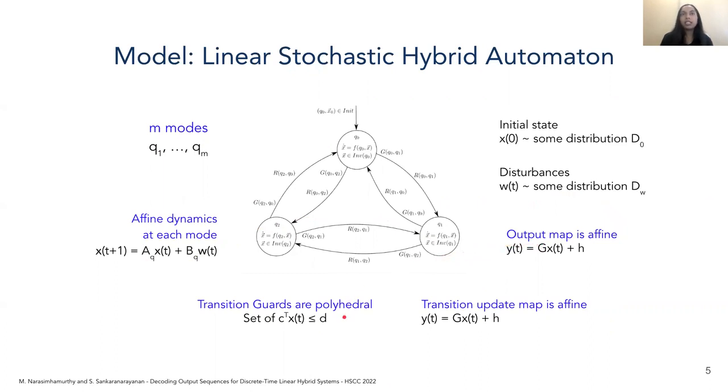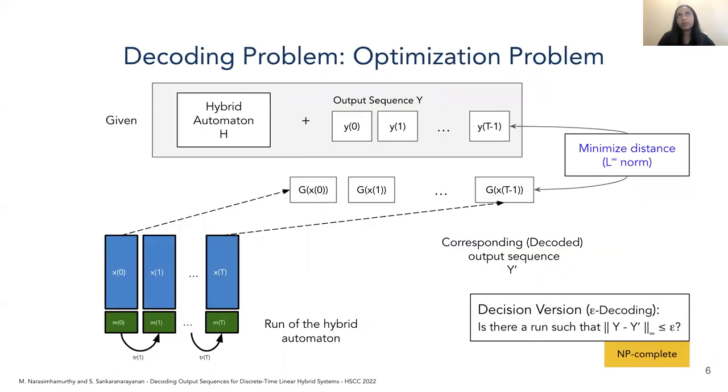The guard sets on the transitions between the different modes are assumed to be polyhedral, and the updates on the transitions are affine as well. We assume that the initial state and the disturbance at each time step come from some distribution, and in our work, we assumed a uniform distribution over some polyhedral region.